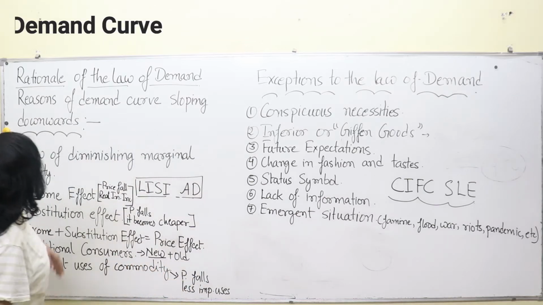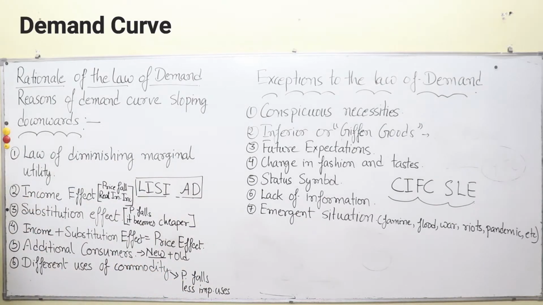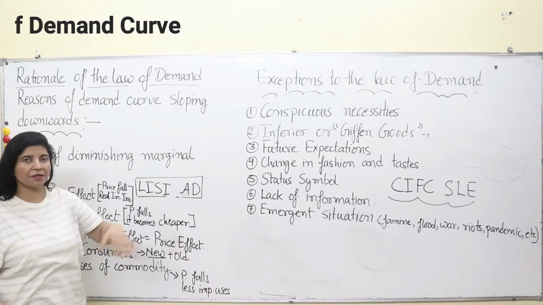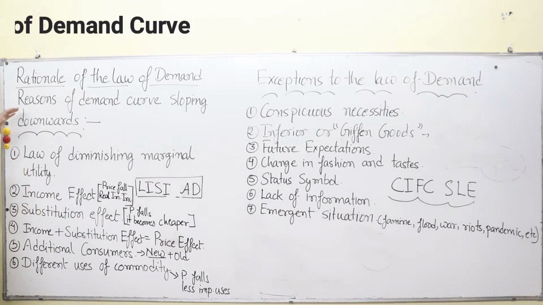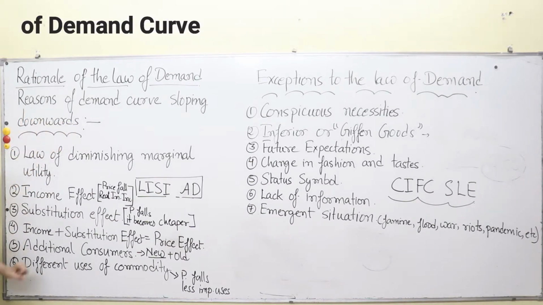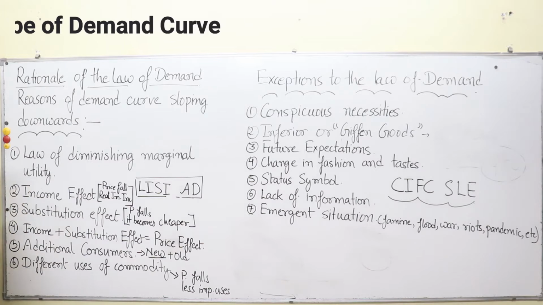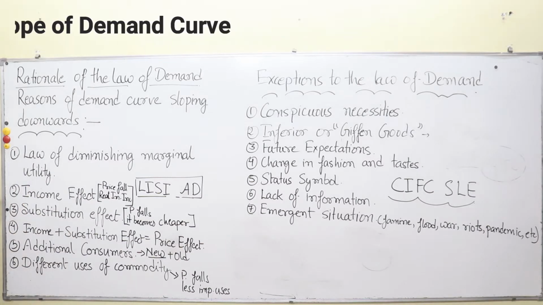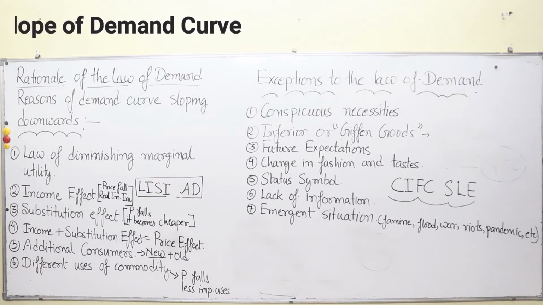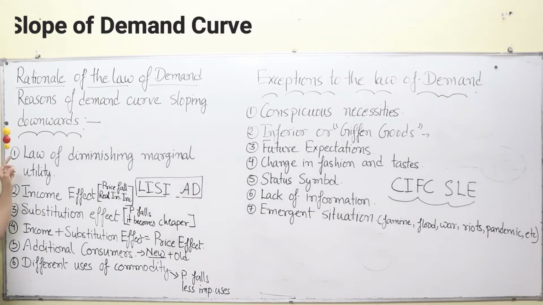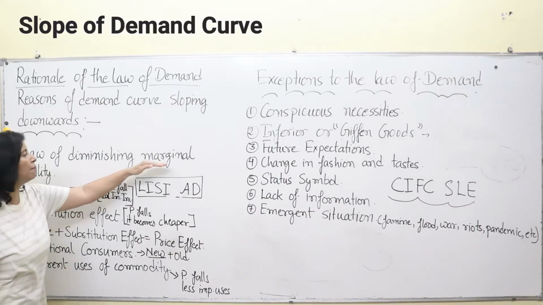How does it operate? First we will discuss the rationale of the law of demand, that means the reason why it happens, and the reasons for the demand curve sloping downwards. Why does a demand curve have a downward slope? That too we will understand today. Number one reason for the demand curve having a negative slope is the law of diminishing marginal utility.